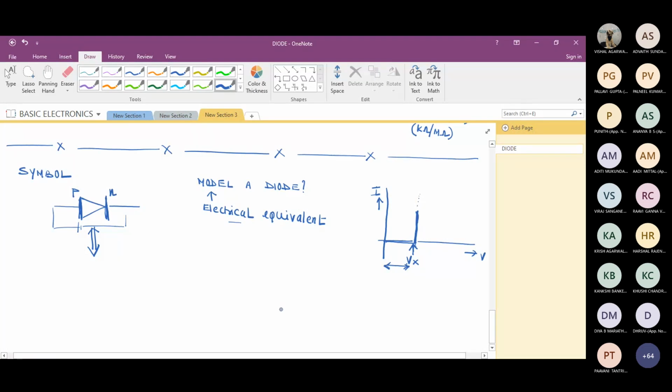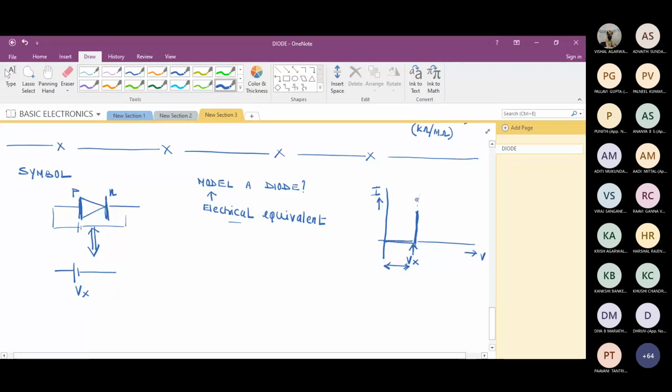So can I draw the diode equivalent like this? This is Vx, the voltage drop across the diode, and once it crosses Vx, the current shoots up. This is the equivalent of the diode. Is this fine? Yes, sir.